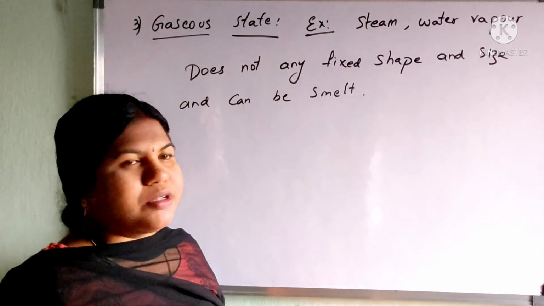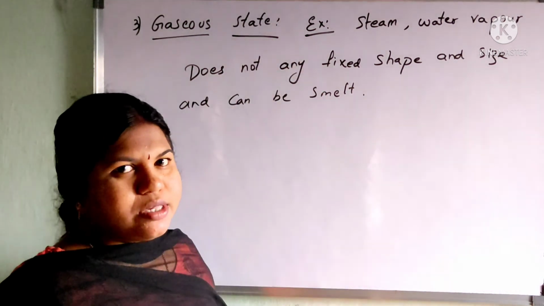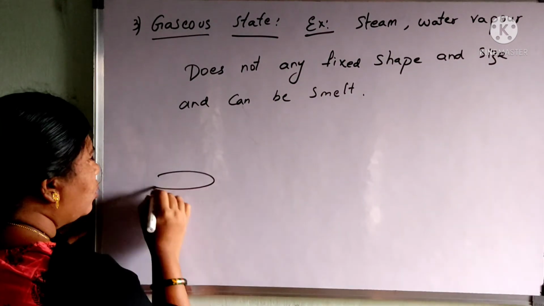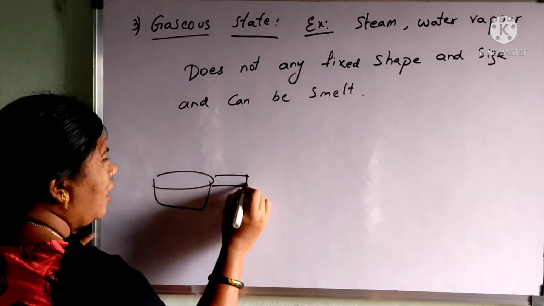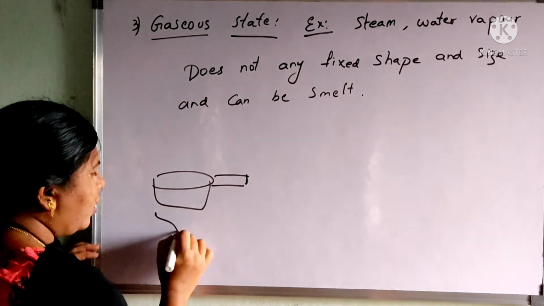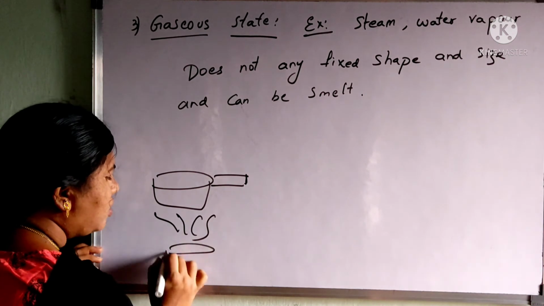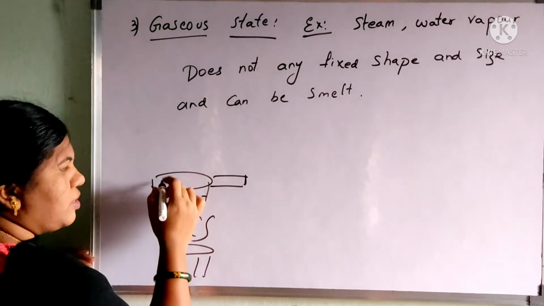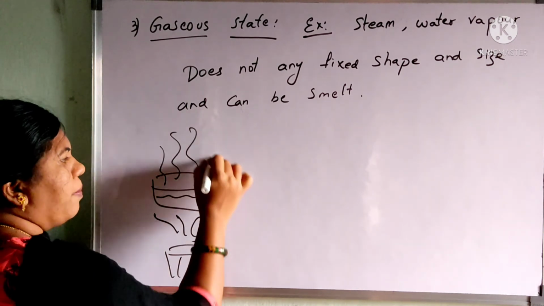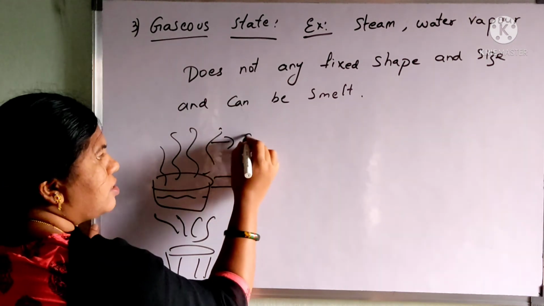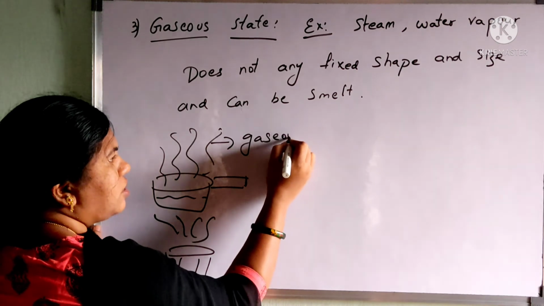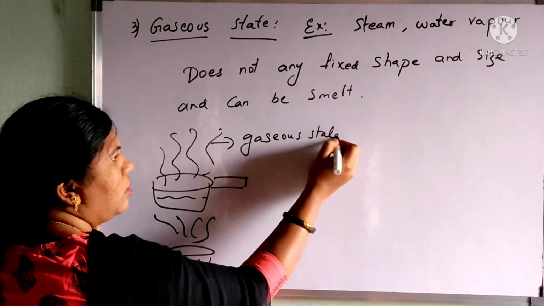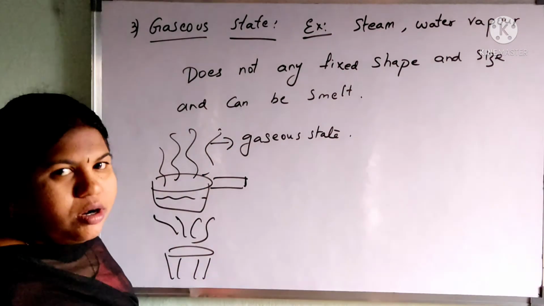Such kind of substance is called a gaseous state. Now when I take water in a vessel and heat it on the stove, what happens? The water present in it starts evaporating. This is nothing but the gaseous state of water, the water vapor, which you cannot see.